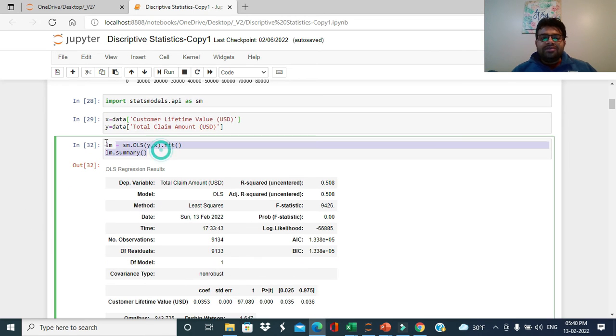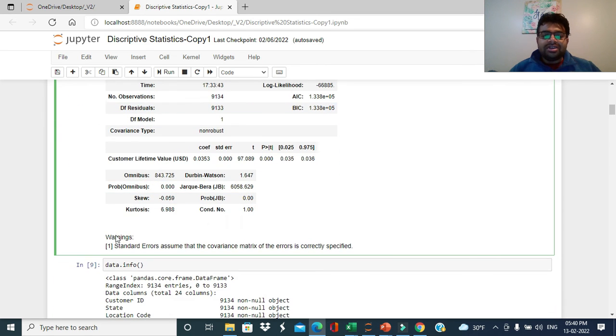Now with the help of this one-line statement, where I'm specifying sm, which is the library, and OLS, which is the way we can calculate the linear regression model, the acronym for ordinary least squares method, and then we run the summary statement, we can get the results, right?